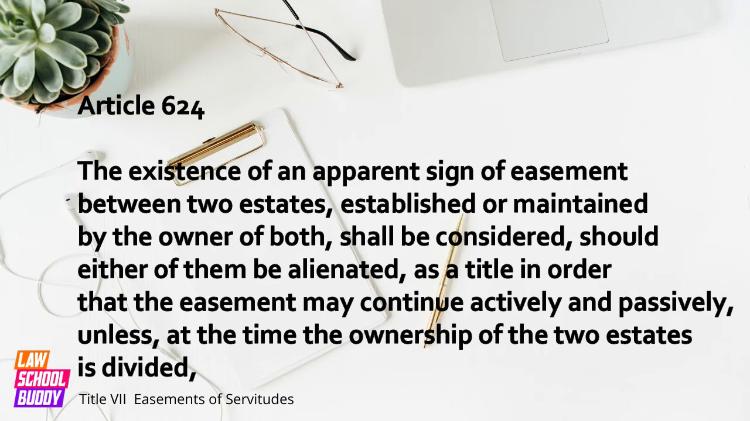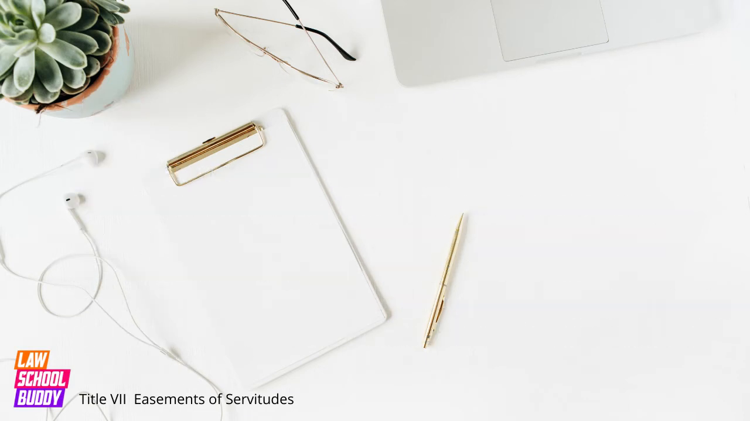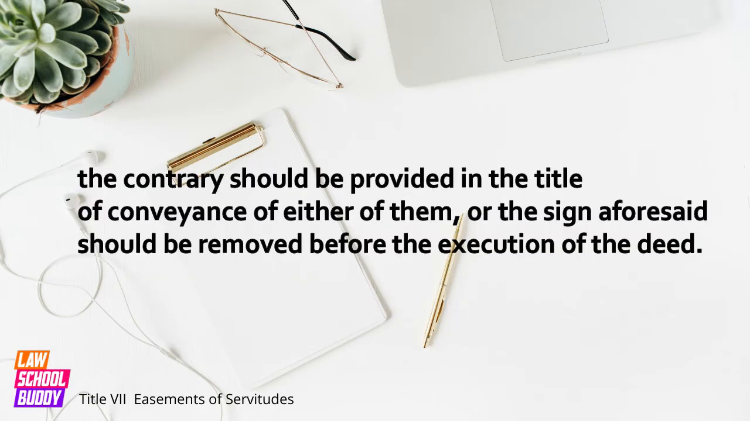Article 624. The existence of an apparent sign of easement between two estates, established or maintained by the owner of both, shall be considered, should either of them be alienated, as a title in order that the easement may continue actively and passively. Unless, at the time the ownership of the two estates is divided, the contrary should be provided in the title of conveyance of either of them, or the sign aforesaid should be removed before the execution of the deed.